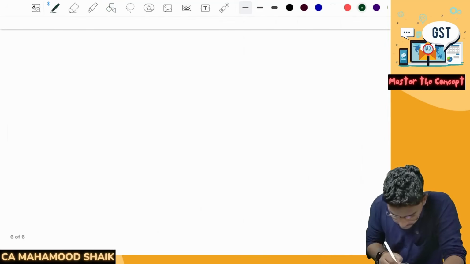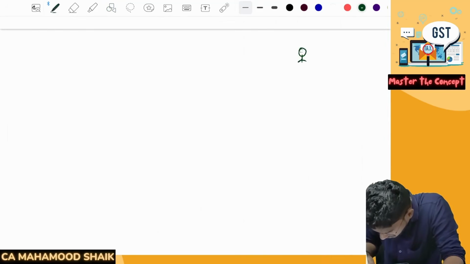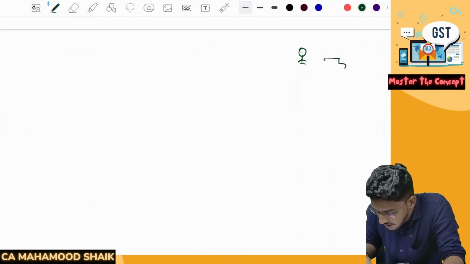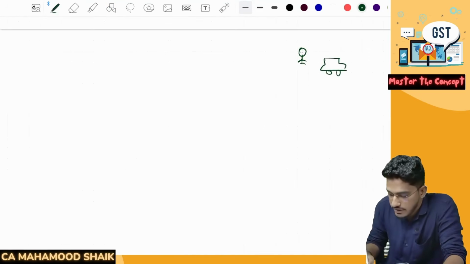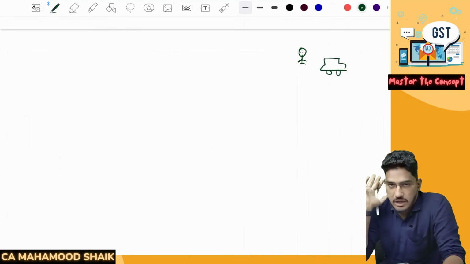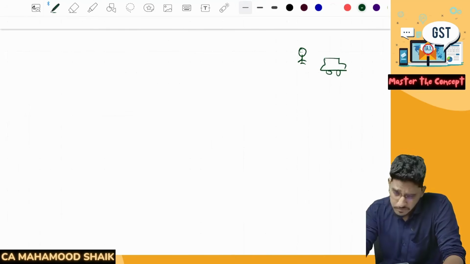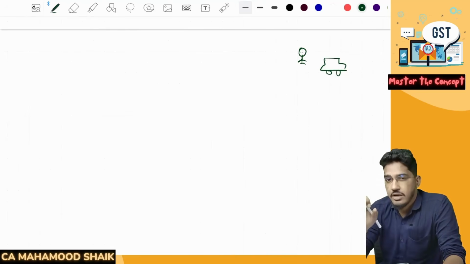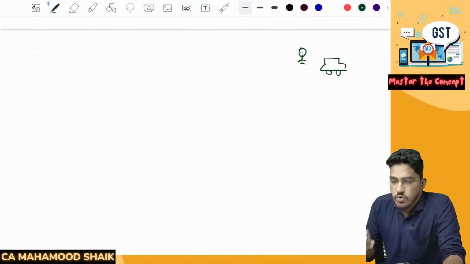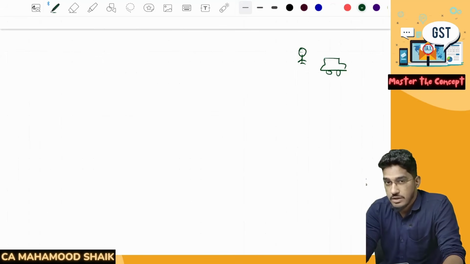Say for example, there is one person who purchased a new car. As we are all aware, as per road transportation rules and regulations, the moment you buy any motor vehicle, either a two-wheeler or a car, you need to mandatorily take third-party insurance. That means if you hit someone with this car, it is mandatory for you to compensate that person for his medical expenses. If you purchase a vehicle, either two-wheeler or four-wheeler, you have to compulsorily take the insurance policy, third-party insurance as we call it.